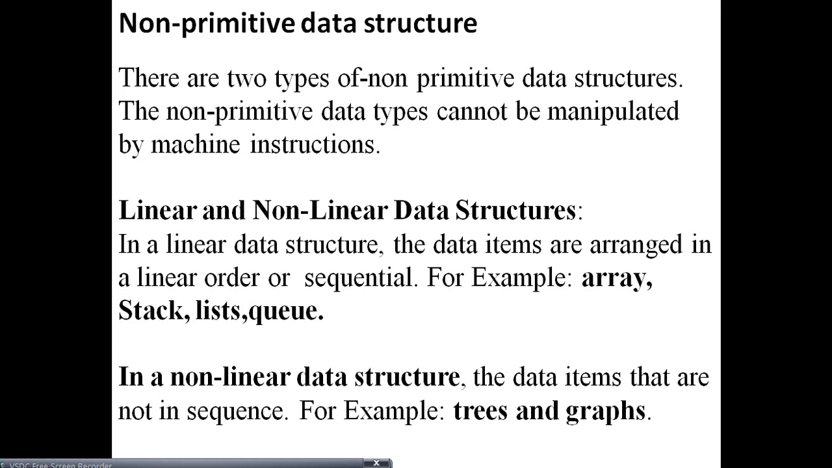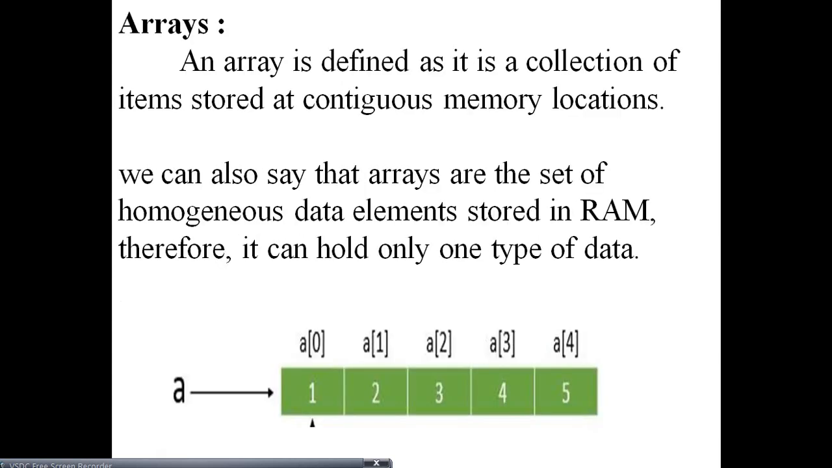What about non-linear data structures? The data items that are not in sequence, not in serial order, we can call non-linear data structures. Example: trees and graphs. While giving examples you will come to know what exactly trees are and what exactly graphs are. Now we will study the concept of linear data structures.